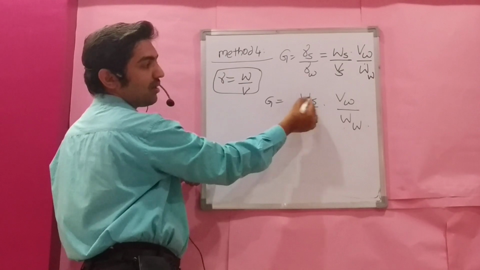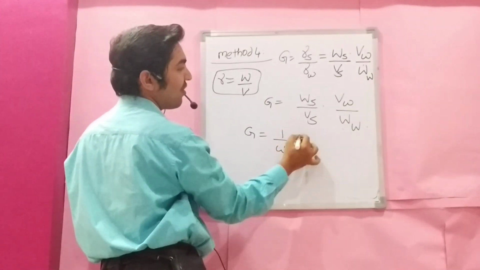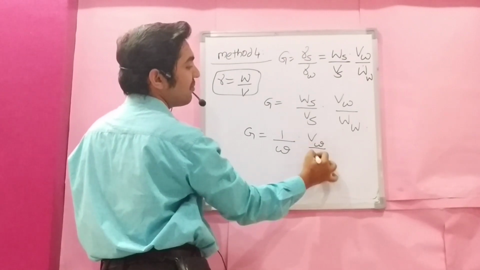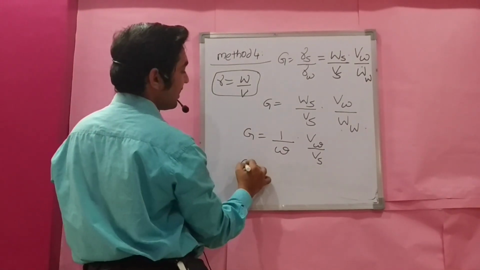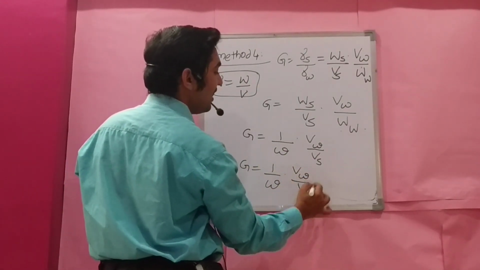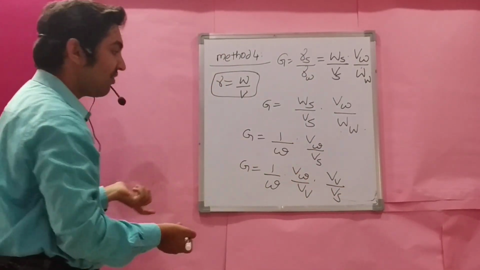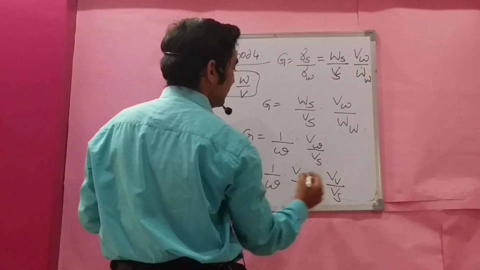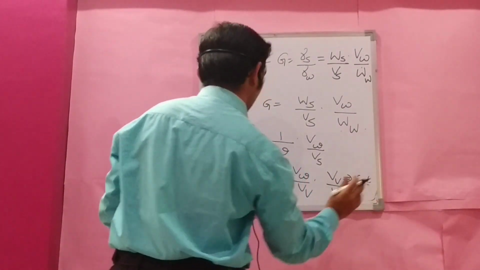We know that Ww by Ws is water content. Hence G is 1 by water content into again Vw by Vs. For easy computation we can say G is 1 by w into Vw by Vv into Vv by Vs. I can multiply and divide with Vv. What will happen?